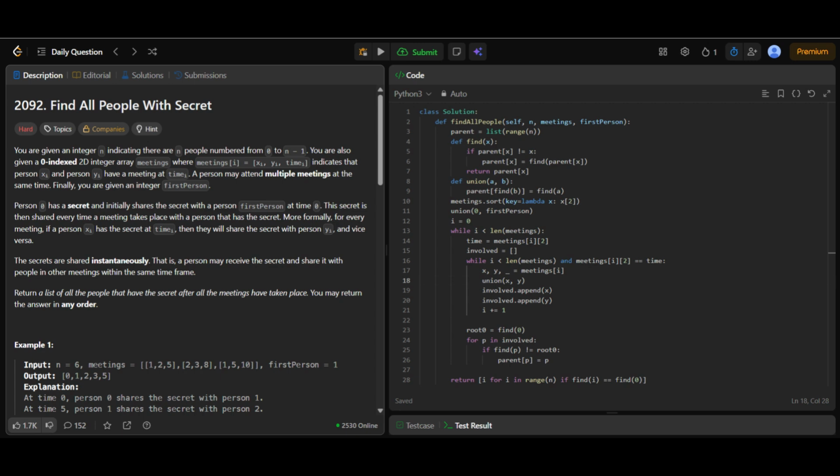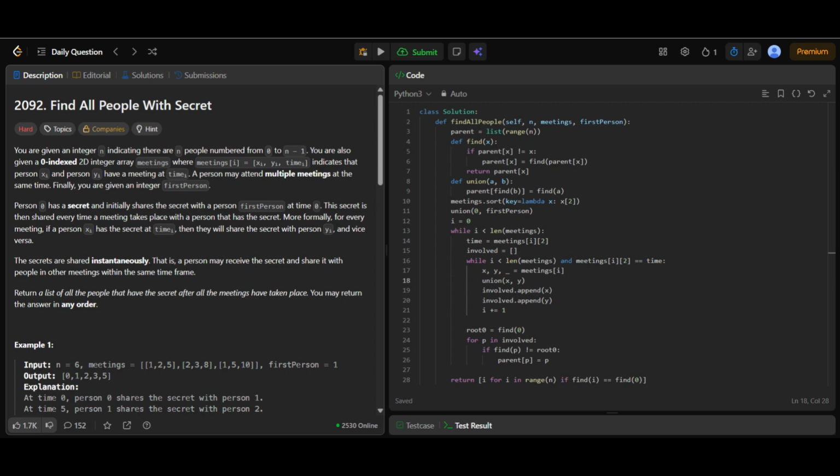Step 5. Validate secret propagation. After processing all meetings at a given time, we check which group contains person 0. Only people connected to person 0 should keep their connections. Anyone who is not connected to person 0 must be reset. So for every involved person, if they are not in the same component as person 0, we reset their parent to themselves. This step is crucial. It prevents the secret from spreading through meetings where no one actually knew the secret.